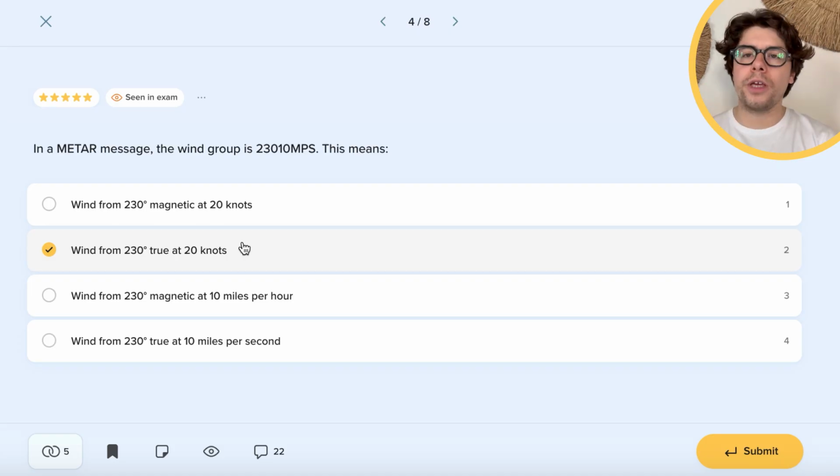The only exception here is of course the VOLMET, which is transmitted via the HF frequencies in most cases. Here they are transmitting METAR messages, so this is the only case where you will hear a true wind direction, but this is only because the METARs are just transmitted audibly. In all other cases, what's written will be true, what is spoken will be magnetic.